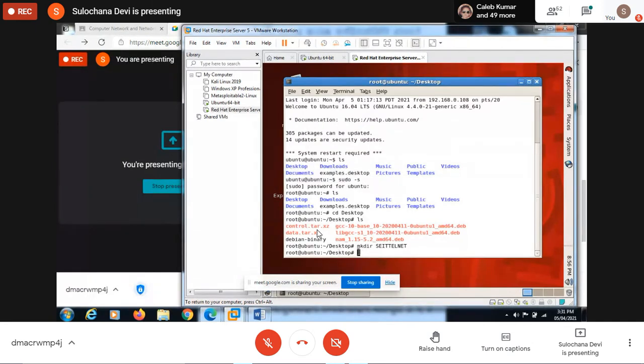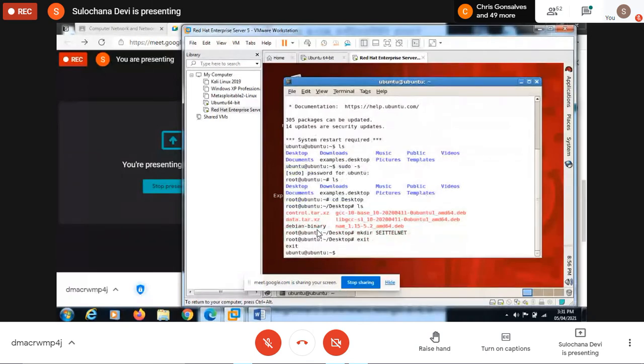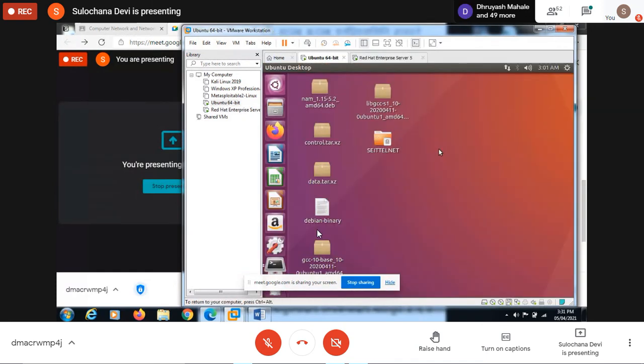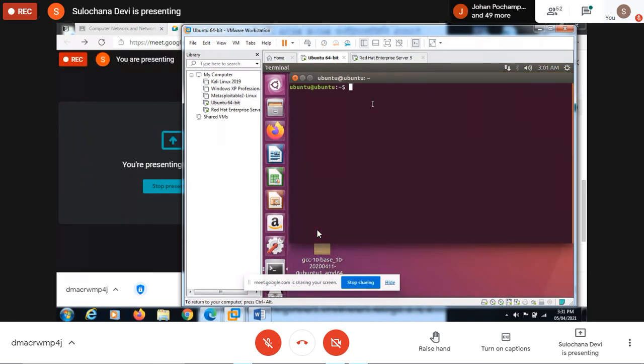So here I'm exiting from this. I'm just exiting from this machine. Okay, so now I am not connected. Okay, so on Ubuntu machine, I'll open terminal and I'll start Wireshark here.